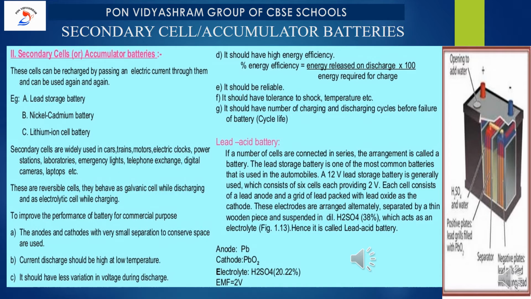So how to calculate it? Percentage of energy efficiency is equal to energy released on discharge into 100 upon energy required for charging. Okay, so using this we can calculate the percentage of energy efficiency. Now the next one is it should be reliable. Okay, it is a very simple point. It should have tolerance to shock or temperature. The last one is it should have a number of charging and discharging cycles before failure of the battery. That is, it should have high cycle life. Okay, have you understood?